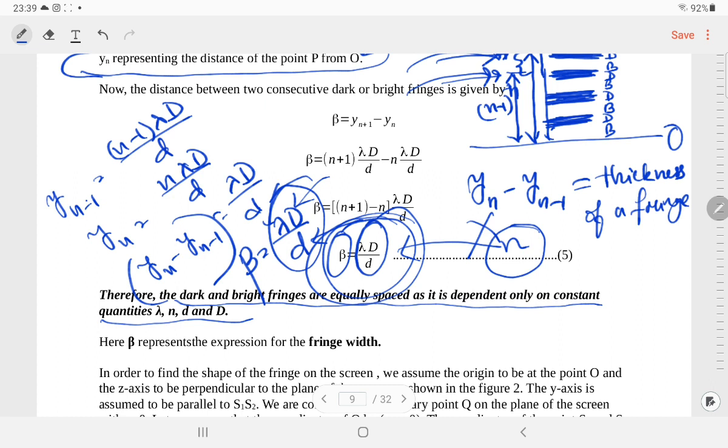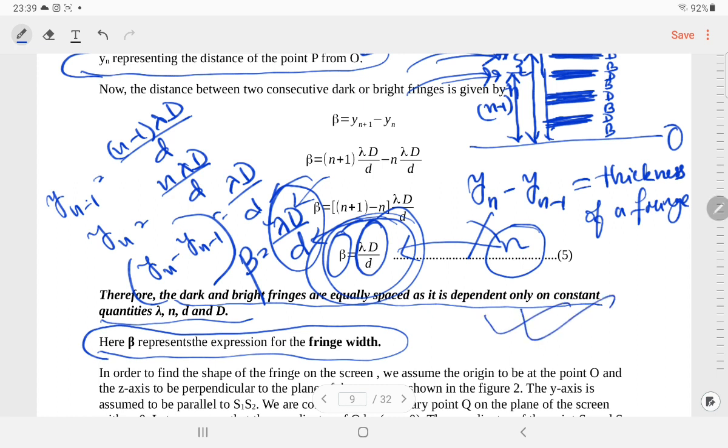The value beta represents the fringe width or thickness of the fringe. In the exam you may be asked to prove that the fringes produced in the interference pattern in Young's double slit experiment are always constant. Then you will have to prove up to this.